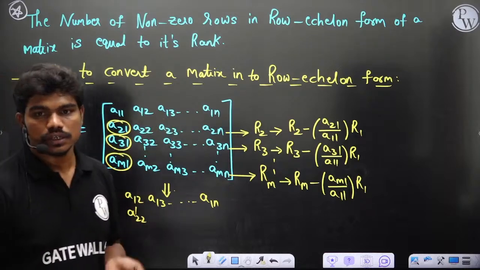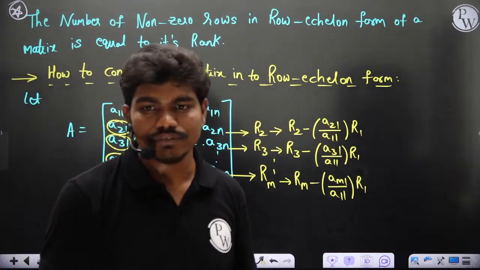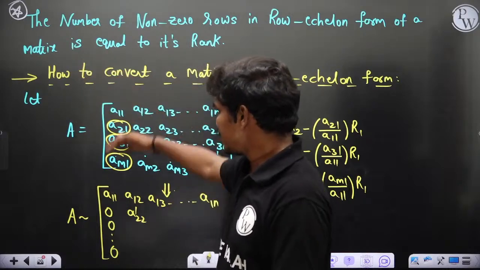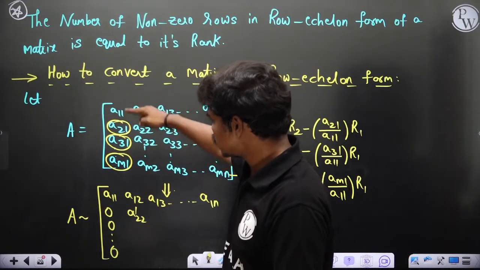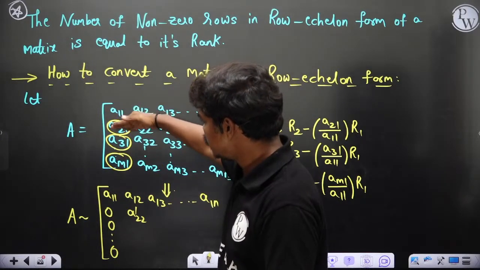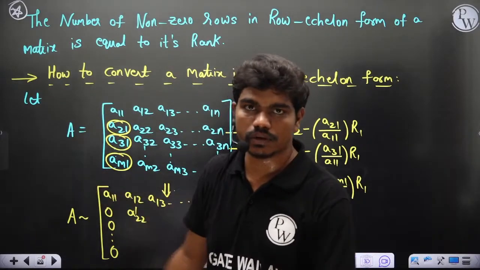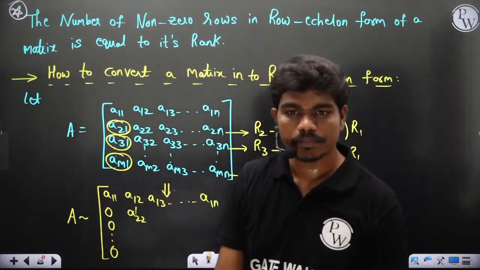So do we have to use only A11 or can we use A31 or no? Because according to the echelon form, the number of zeros should keep increasing. So first of all, if you don't disturb this, then this having zeros will actually make your things towards echelon form actually. Okay, that's why.